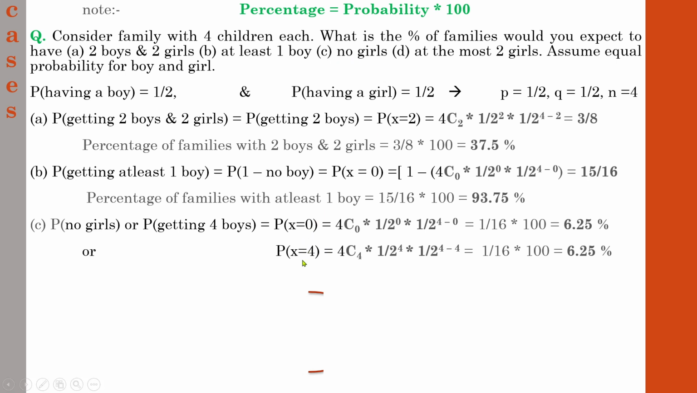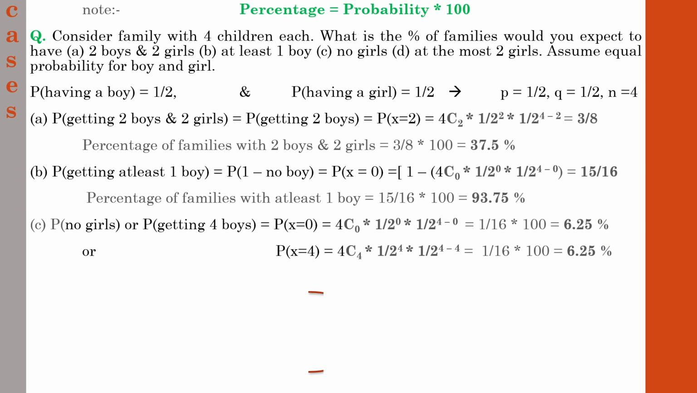If you go the other way, that is, all the children in the family are boys, then x will be 4. So if you substitute as per the methods we have learned earlier, for nCx, instead of x, you will get 4C4 into 1 by 2 raised to x, that is 4, into 1 by 2 raised to n minus x, where n is 4 and x is 4. So you will get 6.25. See, you have got the same value.